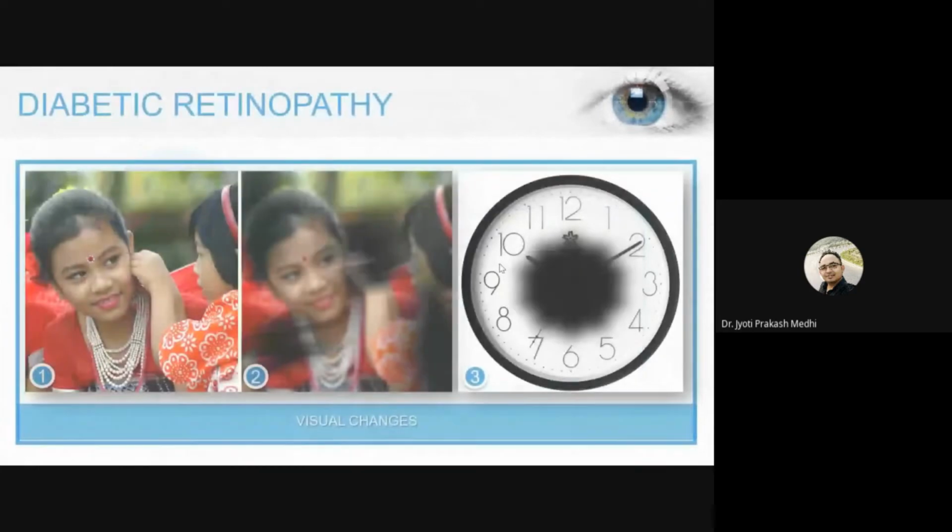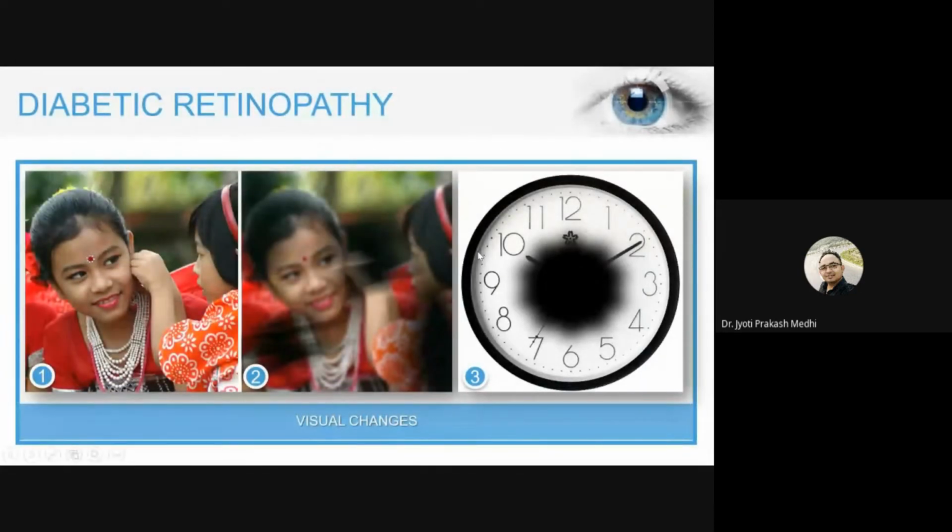Now, what is diabetic retinopathy? As you can see on the left hand side, this is a normal image, and on the right hand side we can see the image gets distorted. Whenever a person has retinopathy, his vision gets blurred. So the person sees in this format.